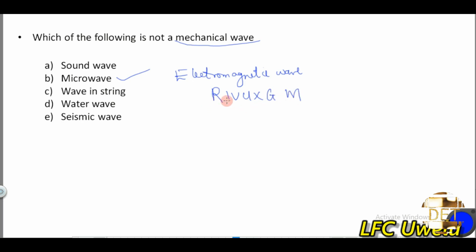R is for radio wave, I is for infrared wave, V is for visible light, U is for ultraviolet rays, X is for X-ray, G is for gamma rays, and M is for what? The microwave. So microwave is an example of an electromagnetic wave. So which of the following is not a mechanical wave? Microwave is not a mechanical wave.